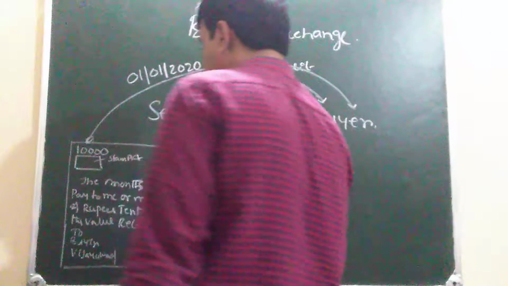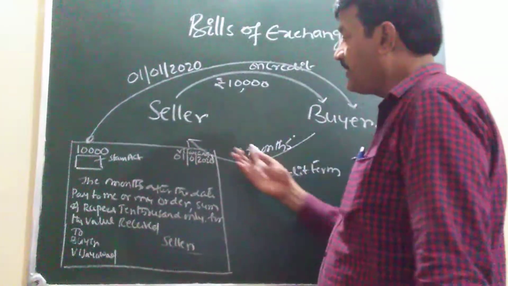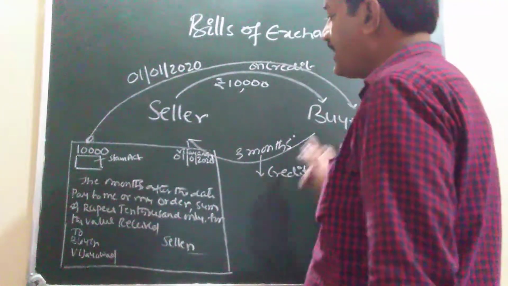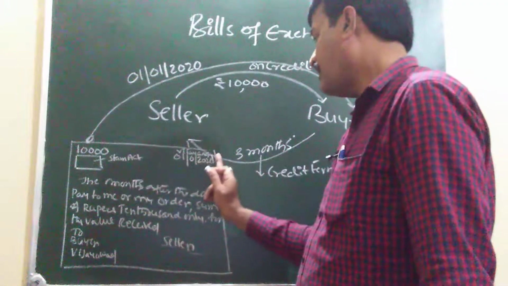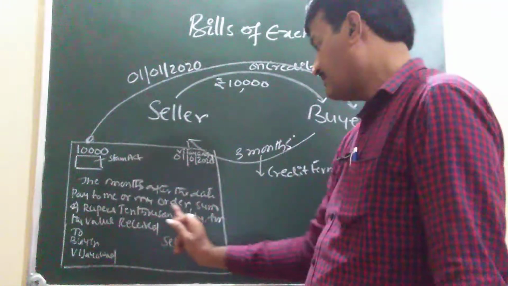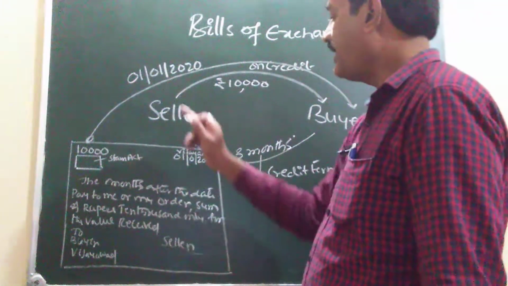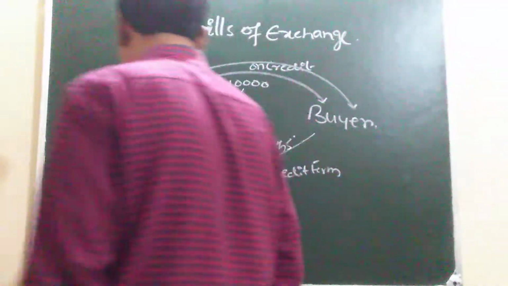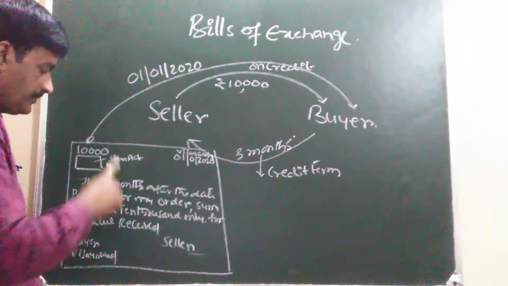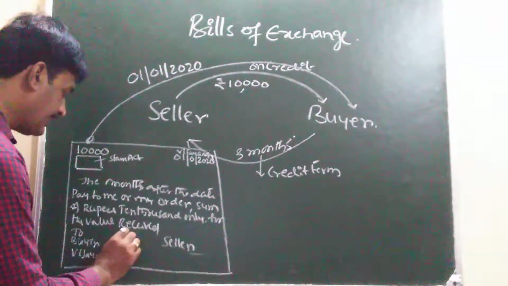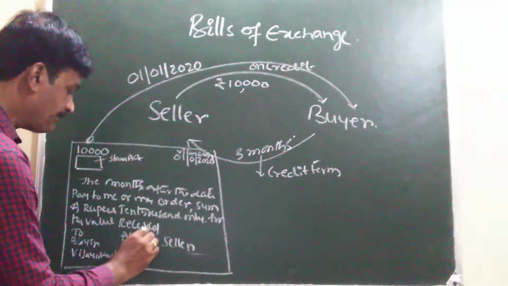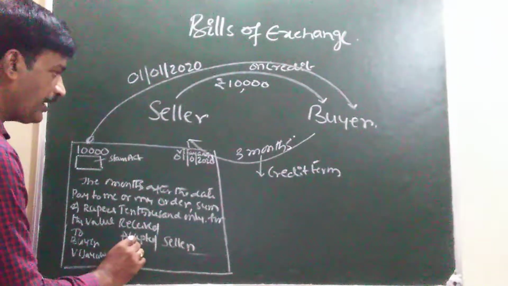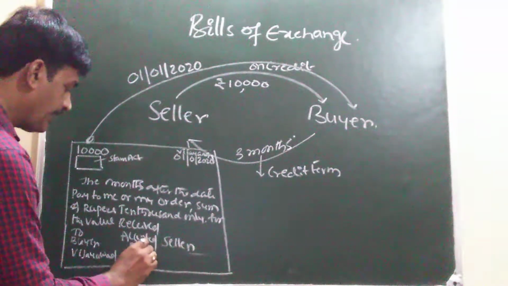After receiving the draft from the seller, the buyer is referring to all the details, and if he is satisfied, then the buyer is what? Buyer is accepting the document by writing the word accepted and signing it. Signed by whom? Signed by the buyer.